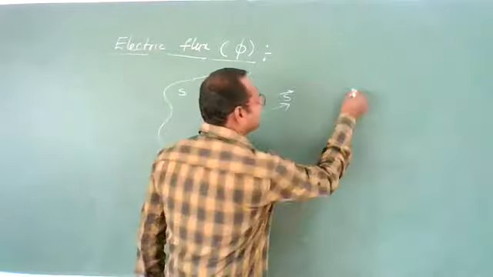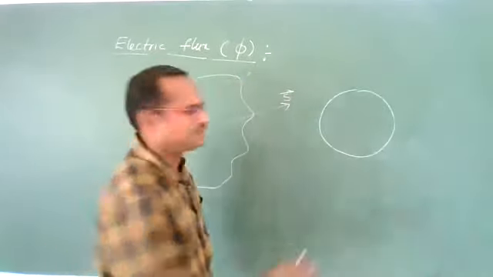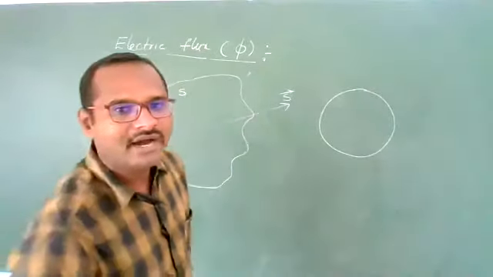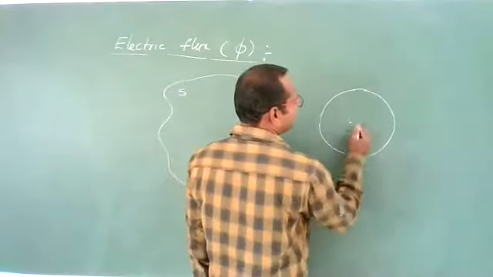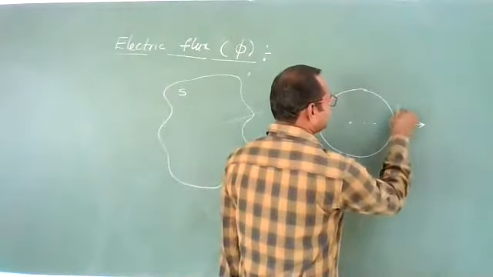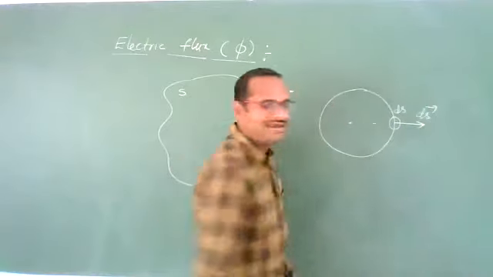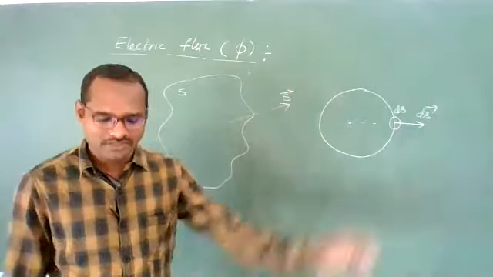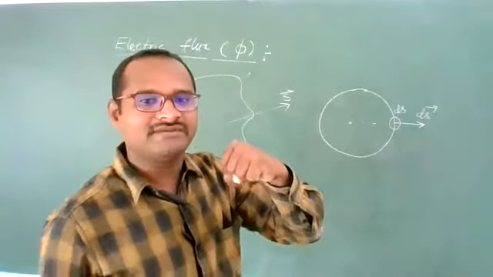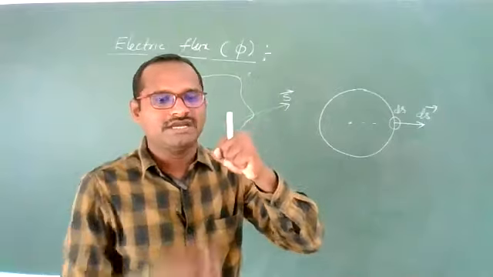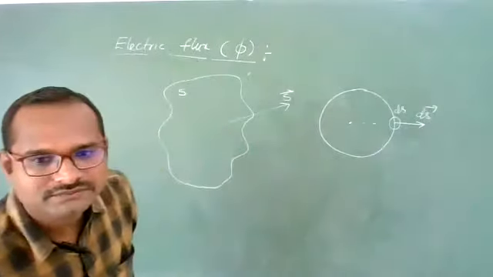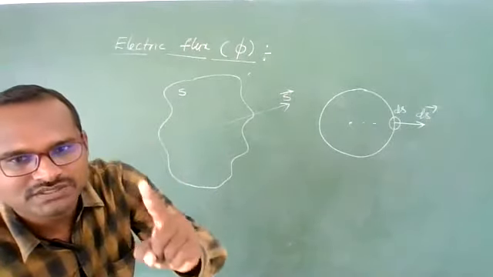If you consider a spherical closed surface, this should be closed, then this spherical closed surface will have the area vector perpendicular to the surface like this. If you consider a small area dS here, this will be dS vector, the small elementary area. Imagine this is a ball. See my hand, this is a ball, and what will be the area vector of that? It will be like this, like this chalk piece, perpendicular to this surface. Very important point, you need to remember this. Area vector is always perpendicular to the surface, pointing outward.